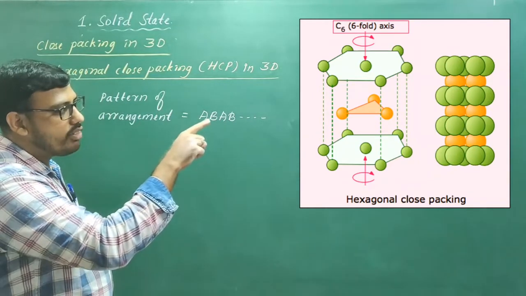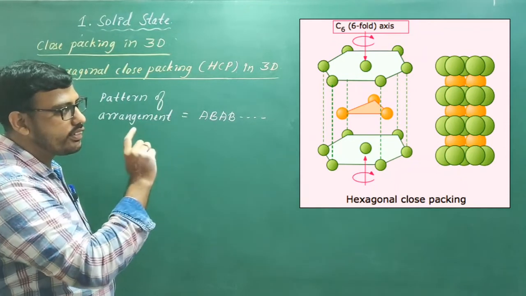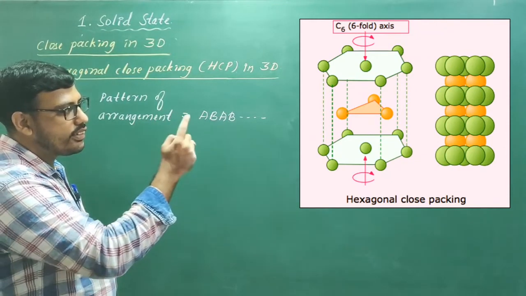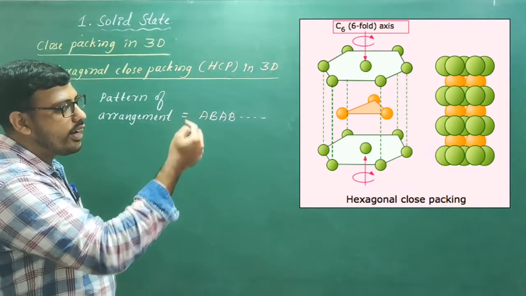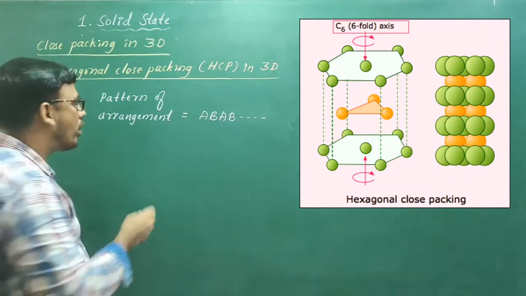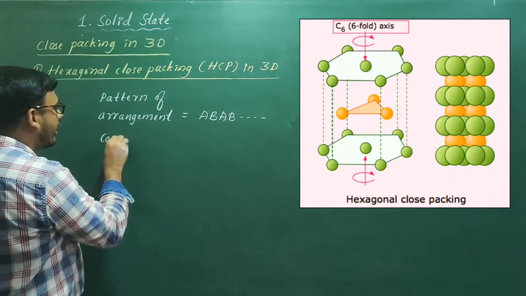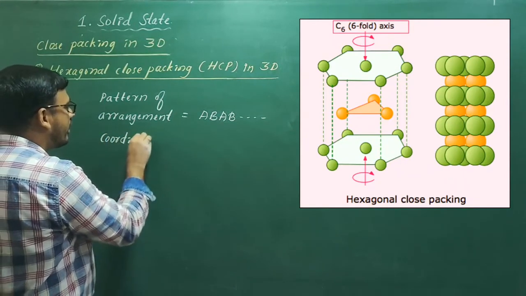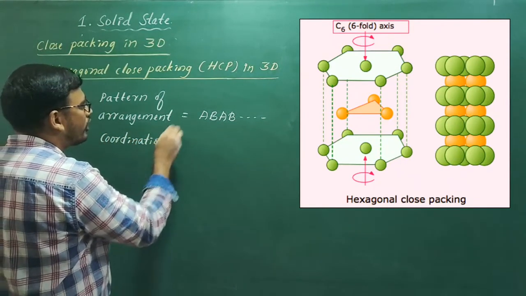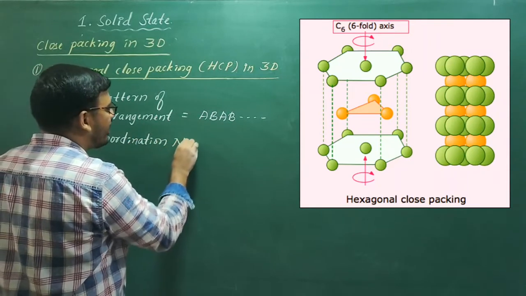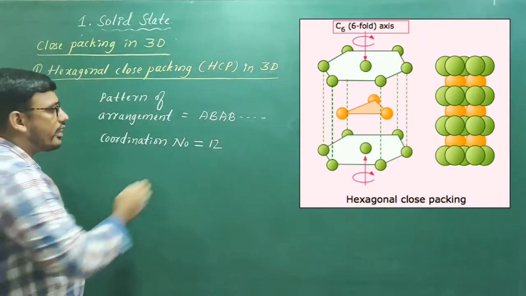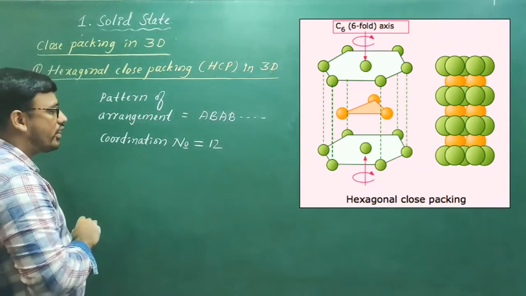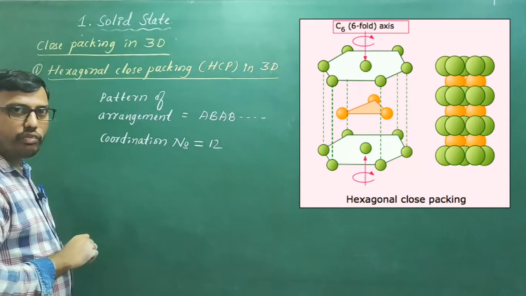So the particle surrounded by 6 spheres means already 6 spheres are touching that particle, again 3 above and 3 below. Hence the coordination number in hexagonal close packing in 3 dimensions is 12. So in HCP arrangement in 3 dimensions, the coordination number is 12.